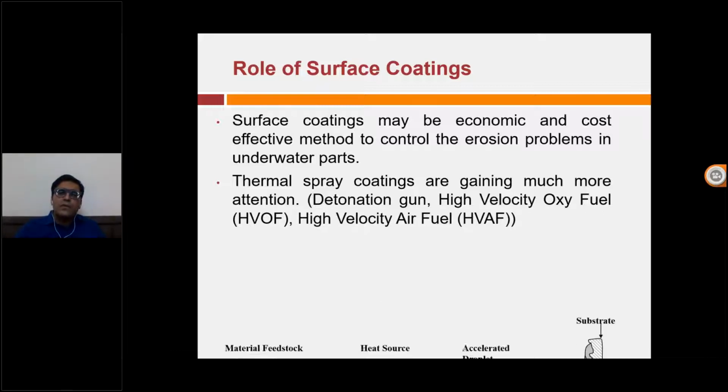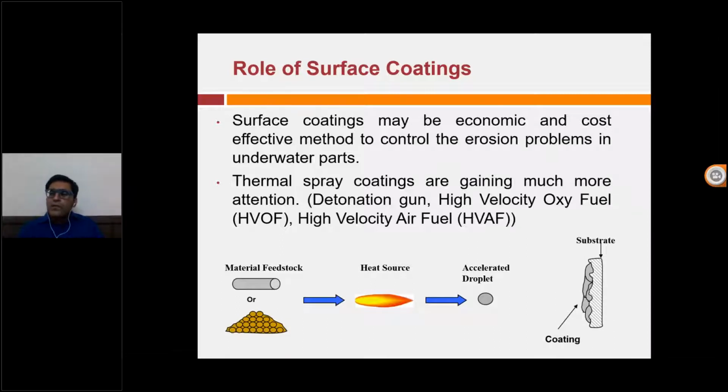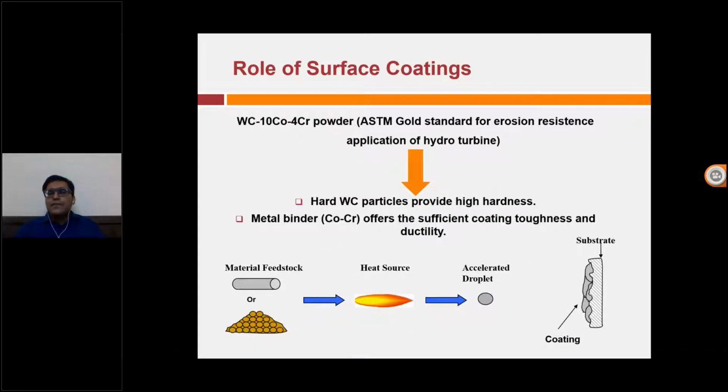So I'll just explain how this thermal spray coating works. All of you might have seen gas welding. So it is similar to gas welding or oxyacetylene gas welding. Here we are taking the material, we are giving the heat source, and then we are accelerating the material towards the substrate. For our hydro turbine application, we are using tungsten carbide, 10 cobalt, and 4 chromium. It's a composite material: tungsten carbide gives you the hardness, and cobalt and chromium give you the matrix. So it's a complete package that they're using for the turbine coating. Now I request sir to please play the second video so that people can see the thermal spray coating.